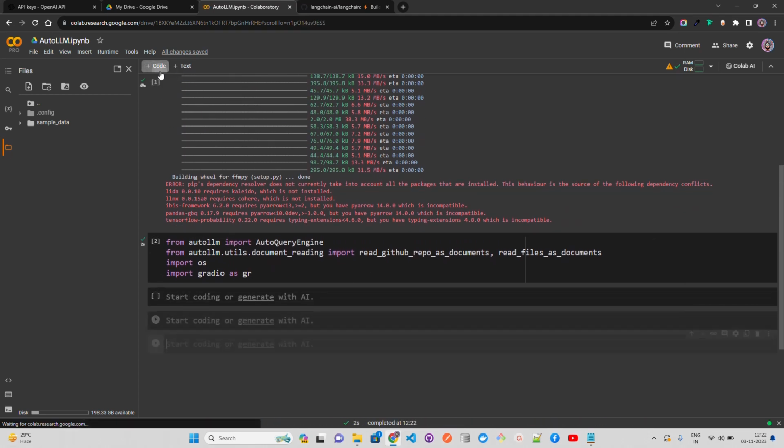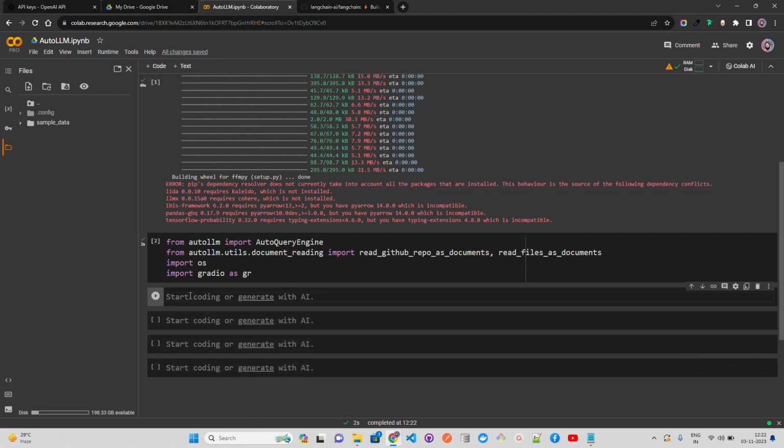Okay, and you can see that we have imported successfully. Now the next thing that I'm going to do is use os.environ, because I'm going to set the OpenAI API key in this environment, and this is how you do it. You can also do it from an env file if you want. Now OpenAI API key, and here you just put your API key.